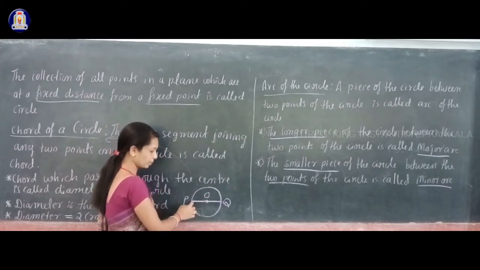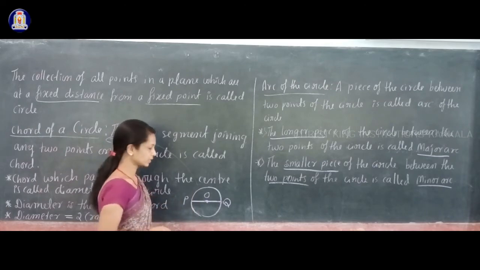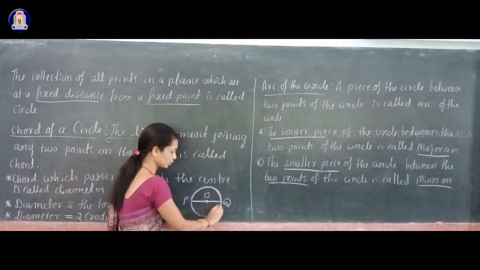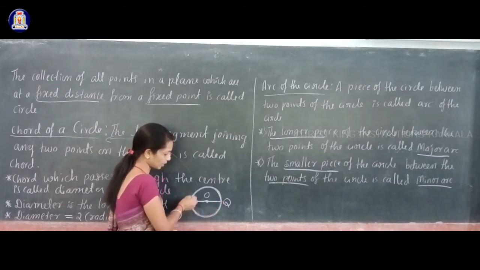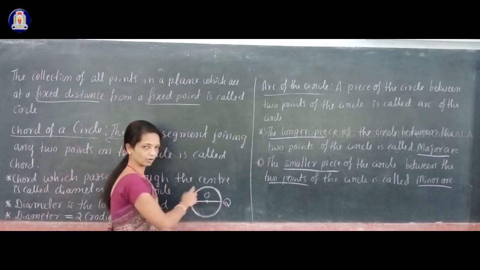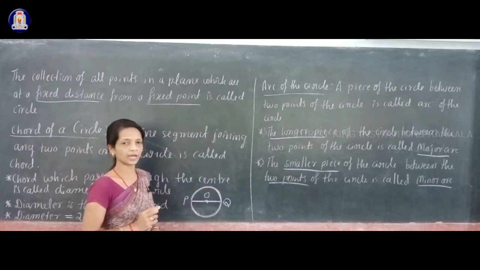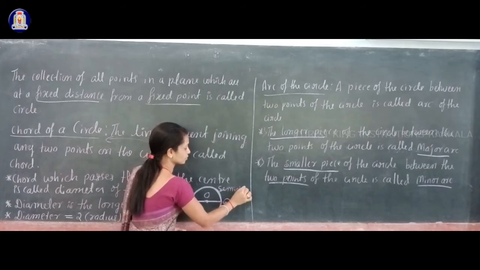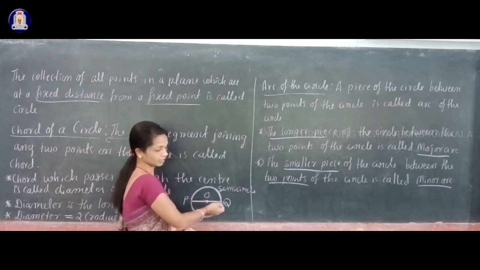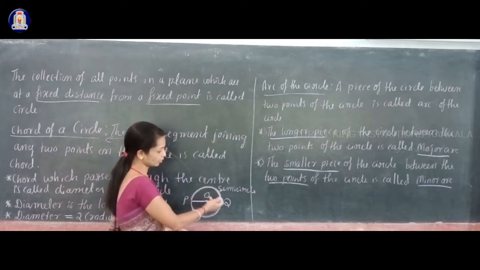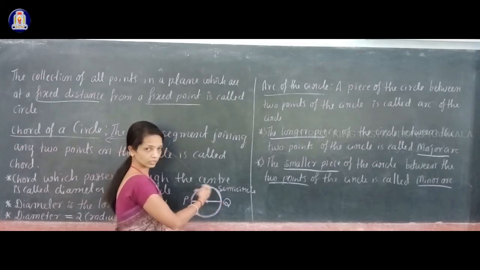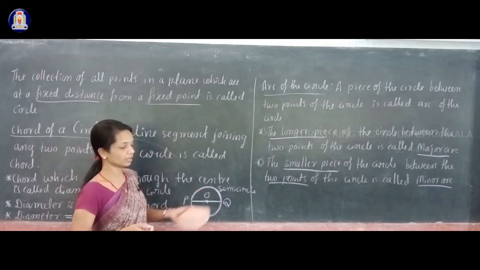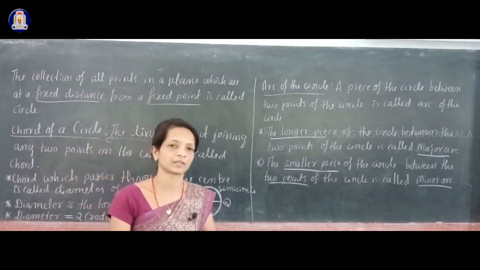So if P and Q are end points of the diameter, then the piece of the circle above chord PQ and the piece below PQ are both equal, and those pieces are called a semicircle. So a semicircle means, when you draw a diameter, the pieces of the circle on both sides of the diameter are called semicircles.